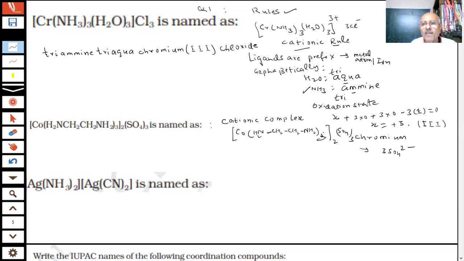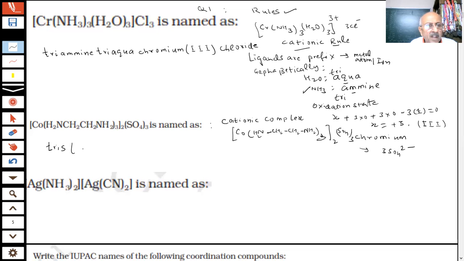3 plus. So in this only one ligand is there, students. What type of ligand is this? This is ethylene diamine. It already has a number 2 in it, so it will be tris. So we start this with what will we do then? We have to use tris. We can write ethane-1,2-diamine, or ethylene diamine also I can use, no problem.